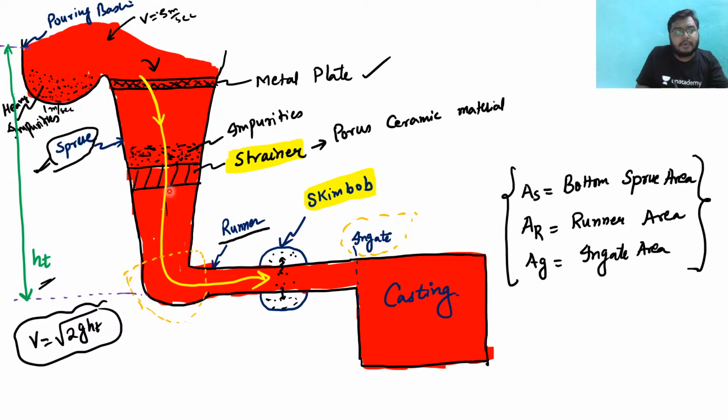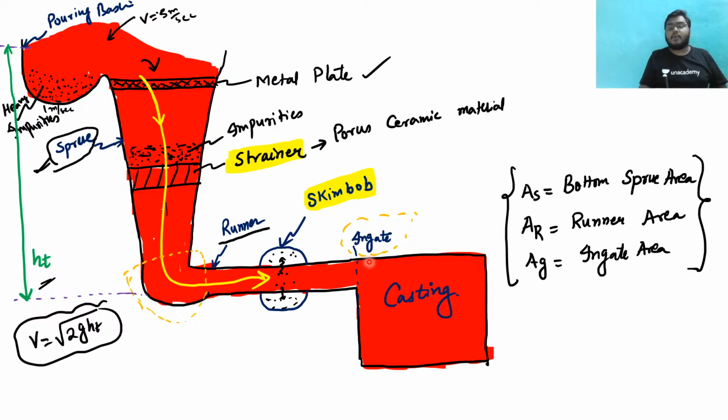95% of the impurities are getting separated at the strainer stage itself. But there are some 5% of smaller-size impurities that also come with it. So at this point, there is a use of a skim bob. What the skim bob does is that whatever impurities there are, it takes them in the upper part and the lower part, and hence it tries to make the impurities subside. And once the impurities subside, they get reduced.